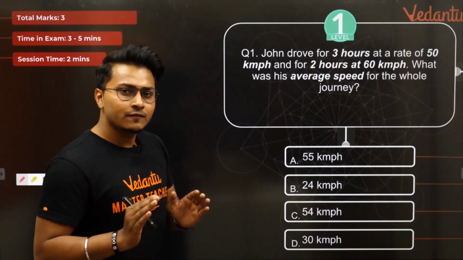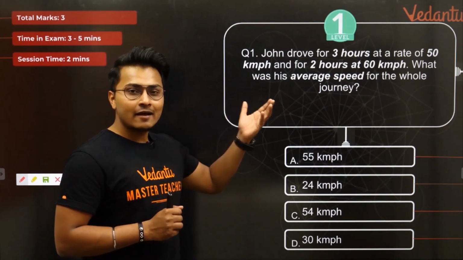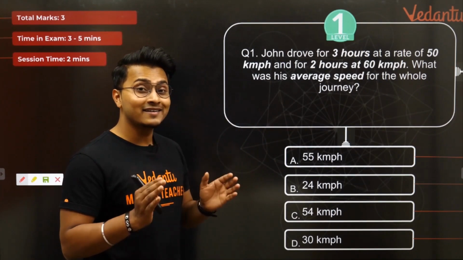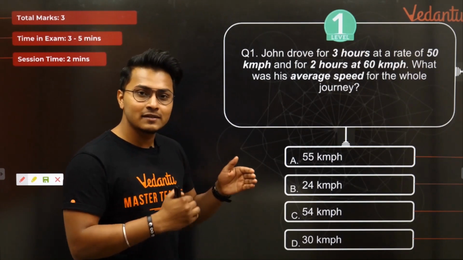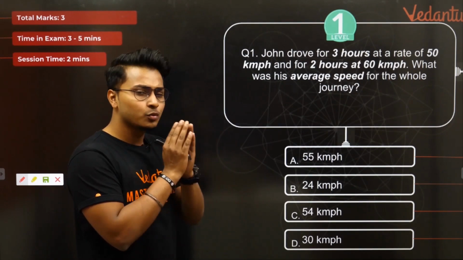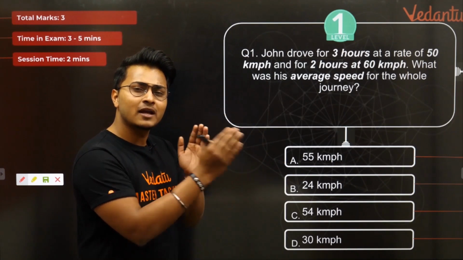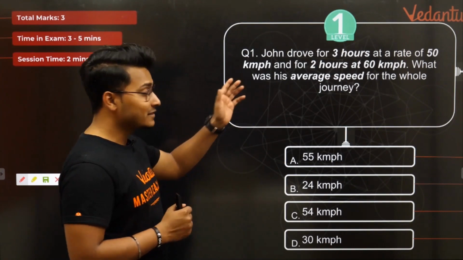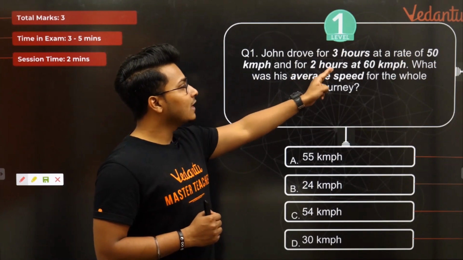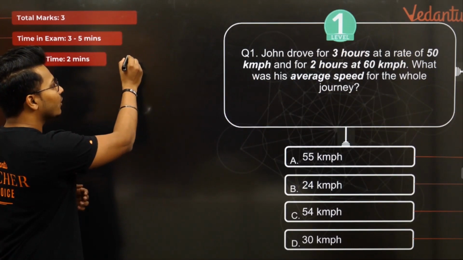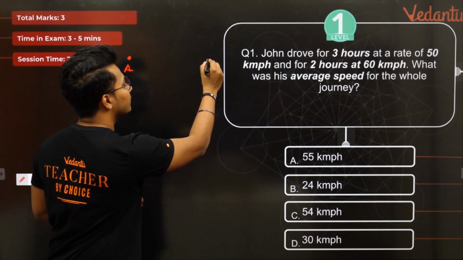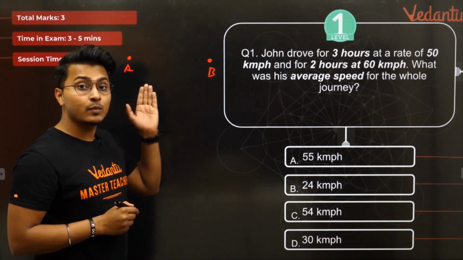One tip first of all: whenever you see an average speed question, the point is to make a diagram. Once you make the diagram and write down the given information, the question becomes super straightforward and what we need to find becomes super simple. For example, the question states John drove for 3 hours at a rate of 50 kmph. Let us assume that John started from point A and went up to point B.